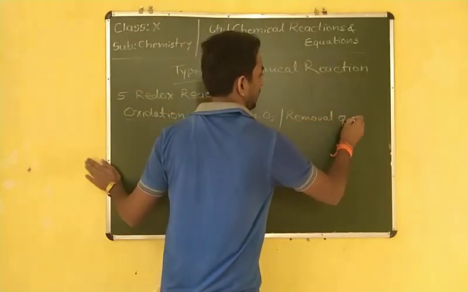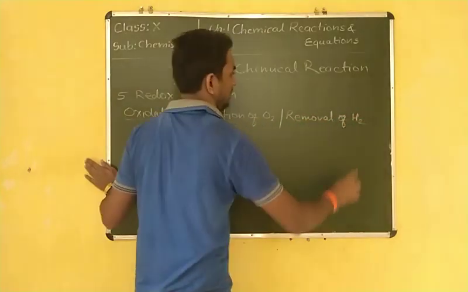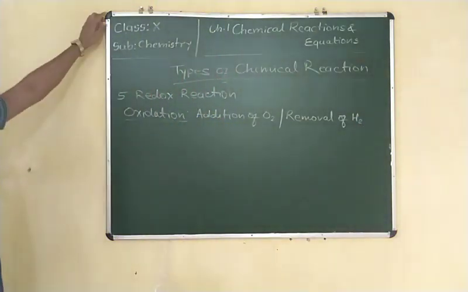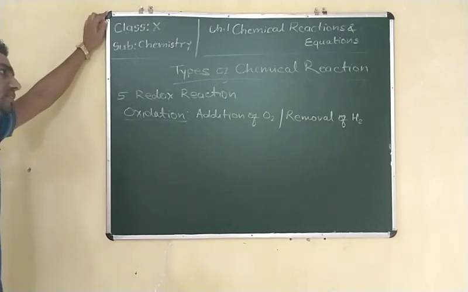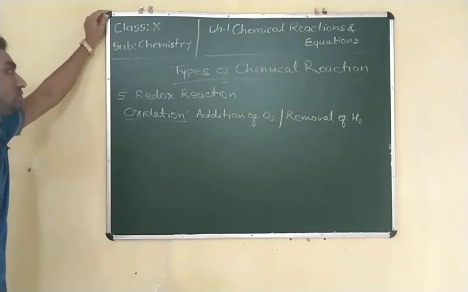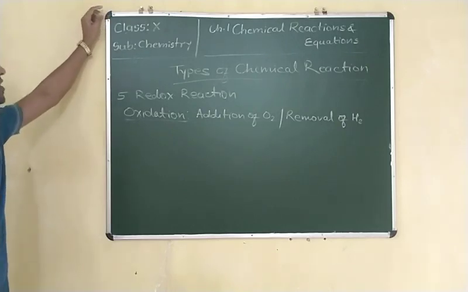If oxygen is added in any reaction, it is known as oxidation. Or if hydrogen is removed in any reaction, it is also known as oxidation.